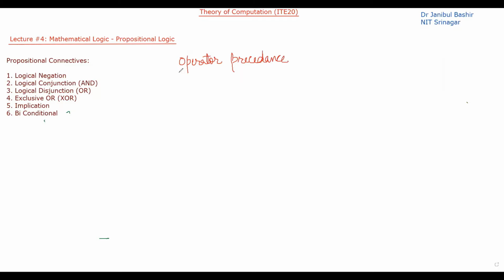What does that mean? For example, if I have a propositional logic formula like this, x and y or z, not implies x, there is another one. For example, this is a propositional logic formula.